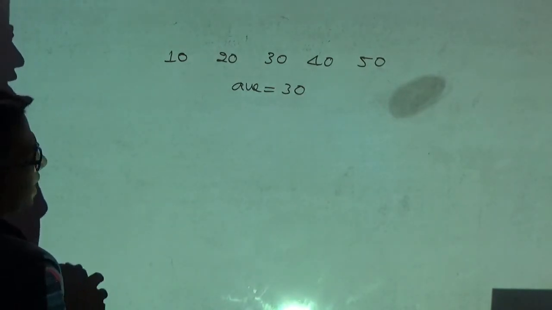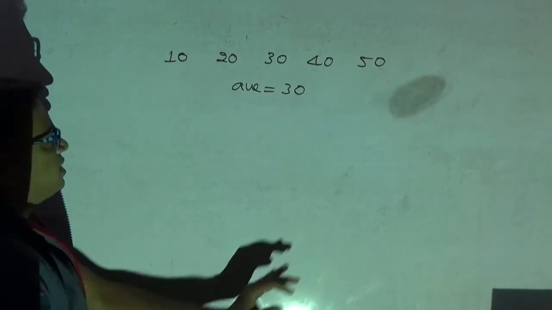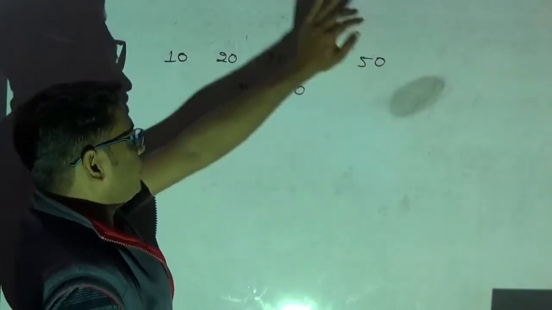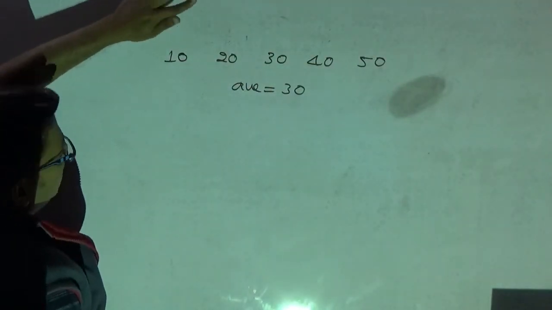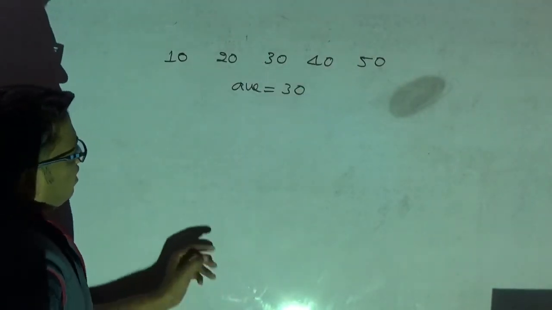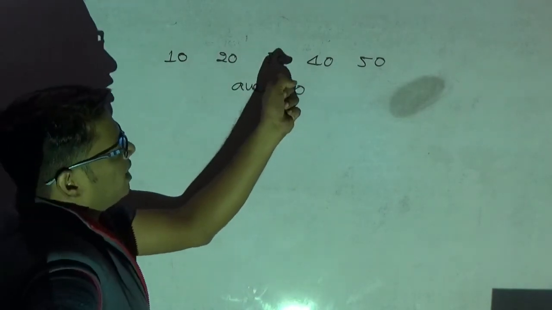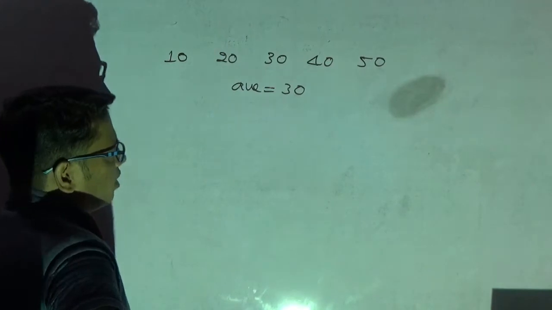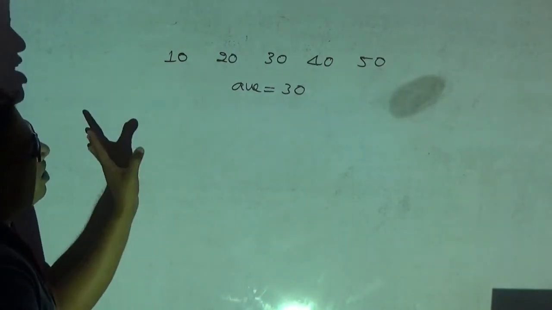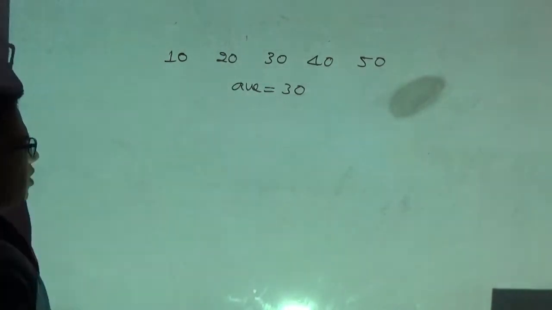Now, in the examination they will ask you, instead of 50, okay, now I will take an example here. The ages of 5 persons are there. One person's age is 10, another person's is 20, 30, 40, 50 respectively. Now, the average age of all the 5 persons is 30. They are going to give that.